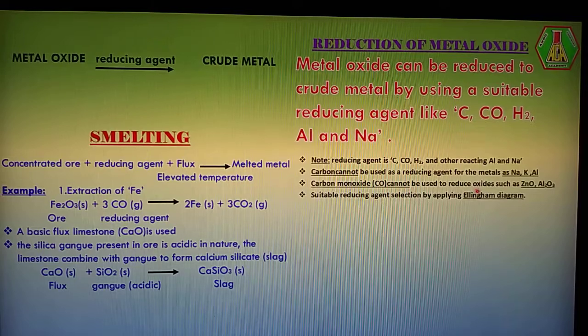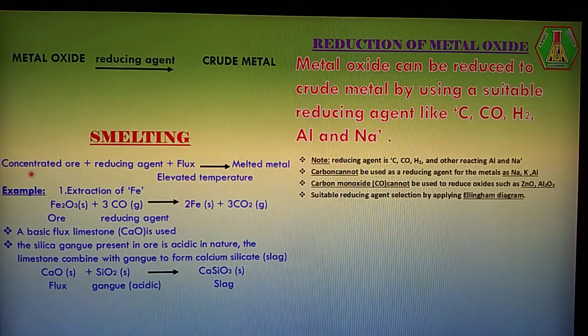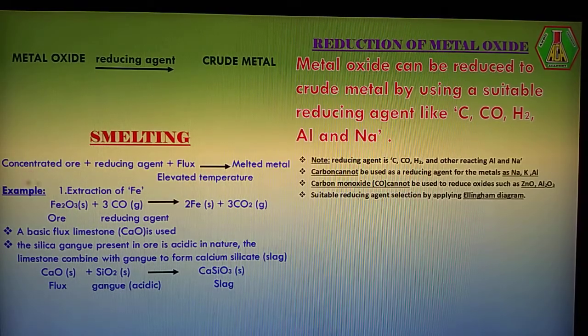Before that, let us enter into the second step of the extraction process. It is nothing but smelting. Initially we have a concentrated ore. Such a concentrated ore is mixed with a reducing agent and flux.